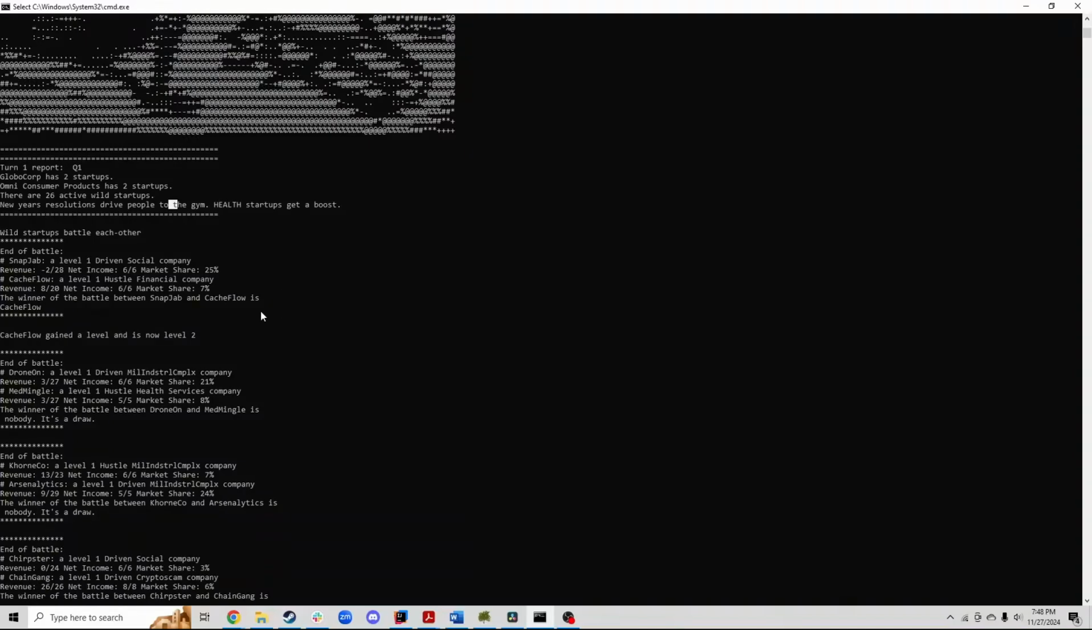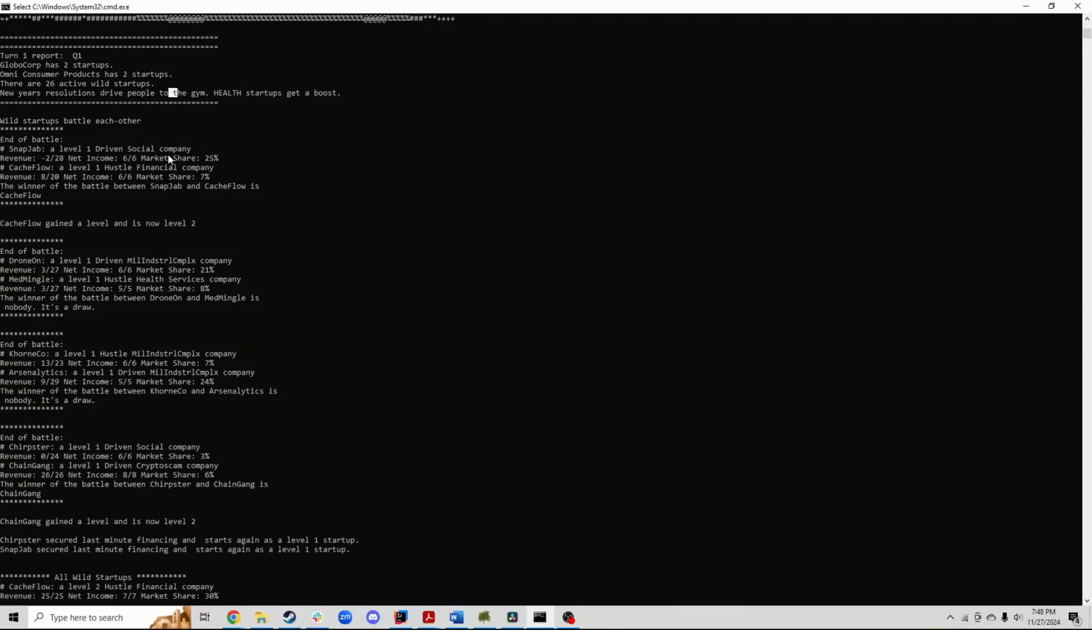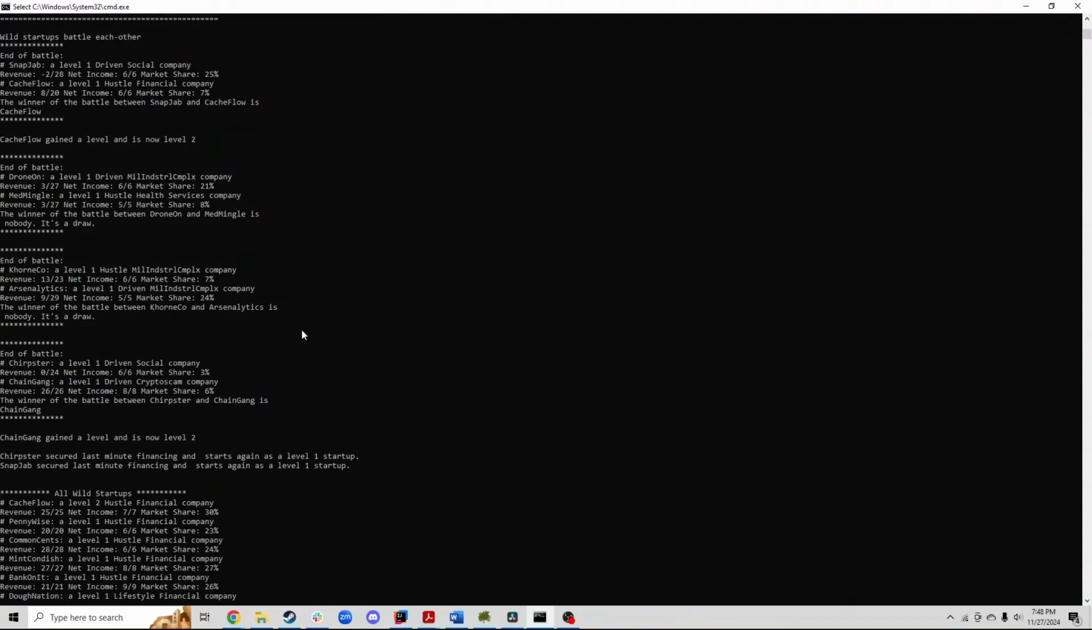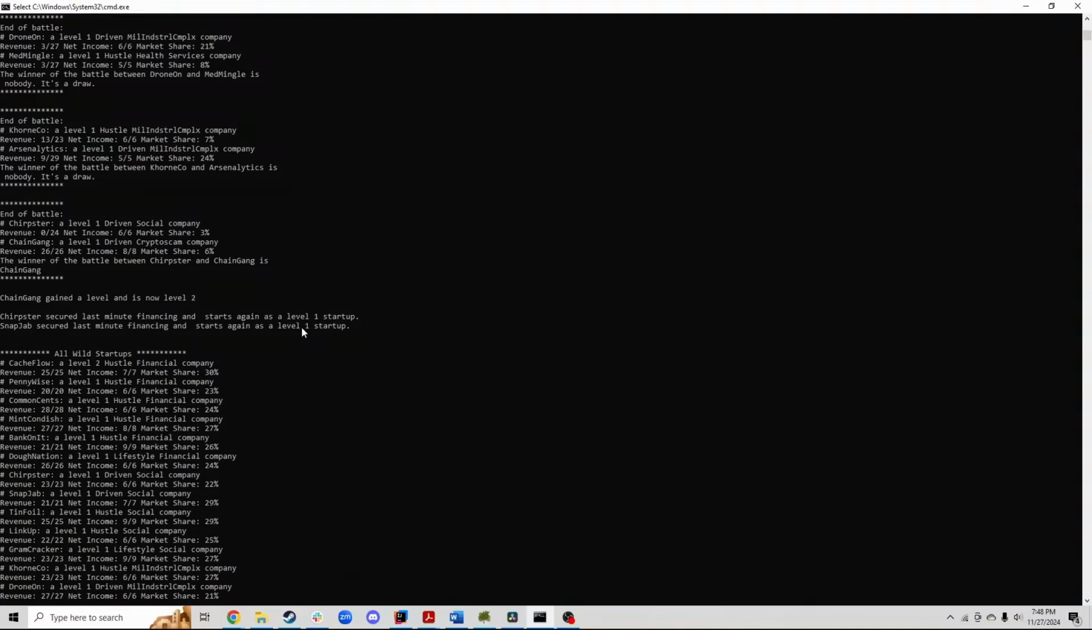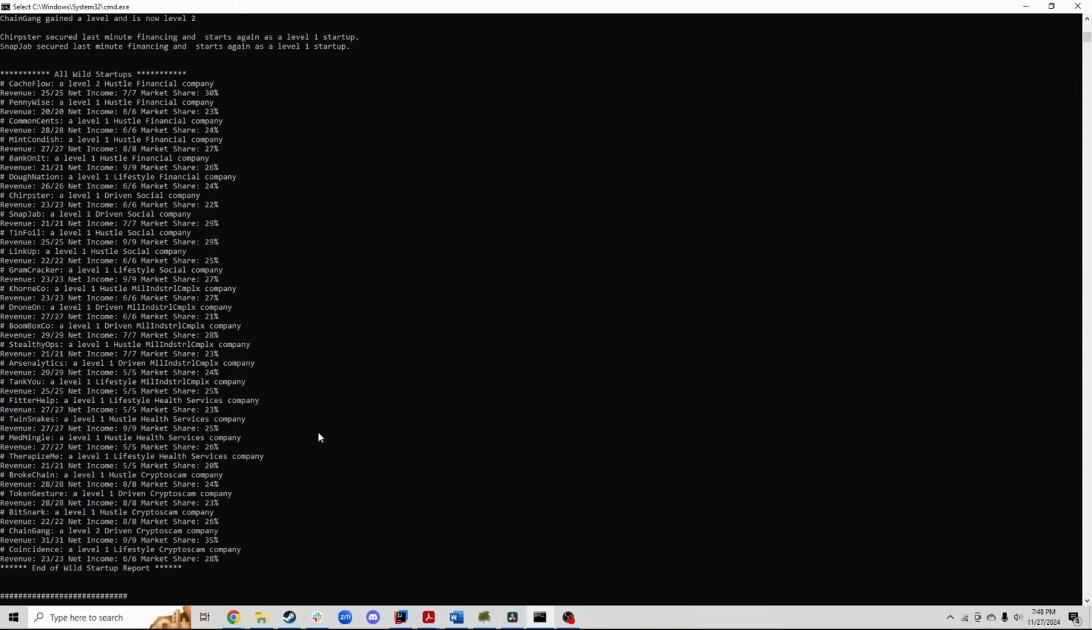All right, first thing that happens is all the wild startups fight each other. We don't need to go into that. It just gives us a brief overview. The ones that win gain a level. The ones that lose get regenerated as a level 1. Here is all of our startups.